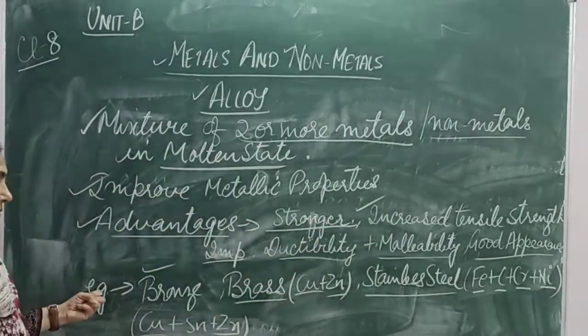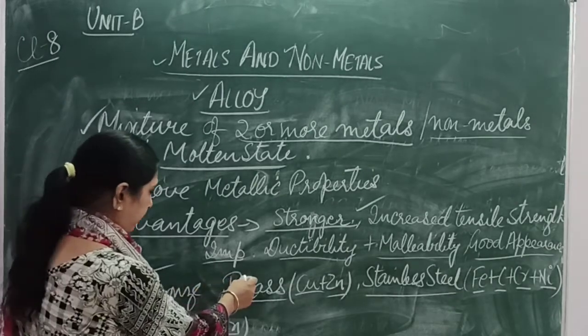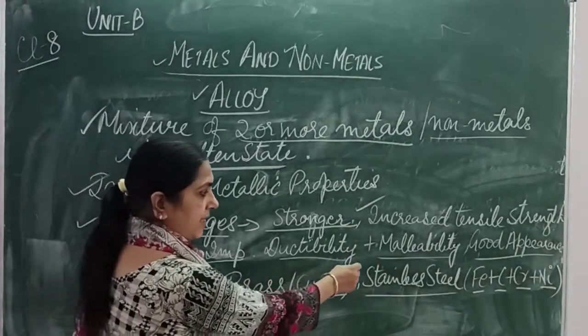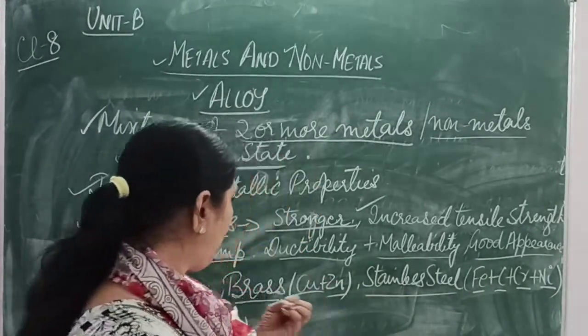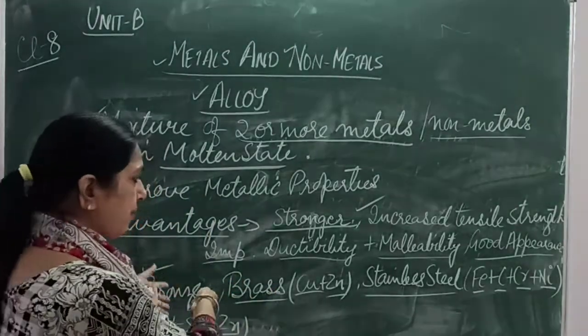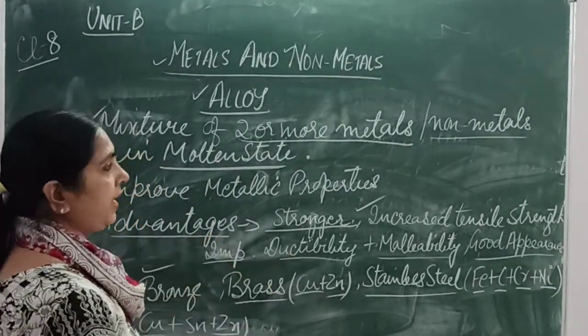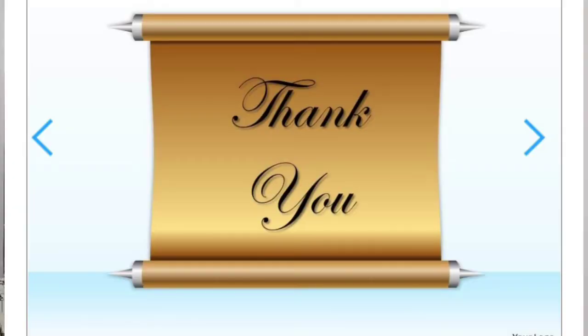And from the examples, there are many others, but some of them which we have discussed are bronze, brass, stainless steel. This is from day-to-day life which we are using in the kitchen or in the form of statues, idols, decorative pieces, jewelleries. So they are all alloys, right? So I hope you understand the concepts of metal, non-metal and alloys, right? So is it clear to you all? Fine. Thank you.